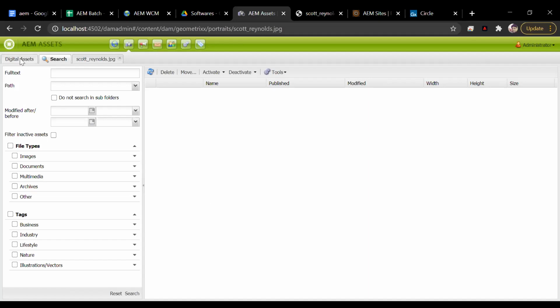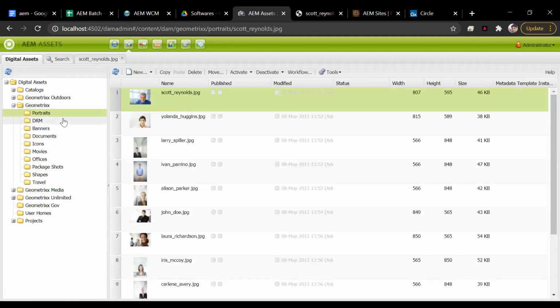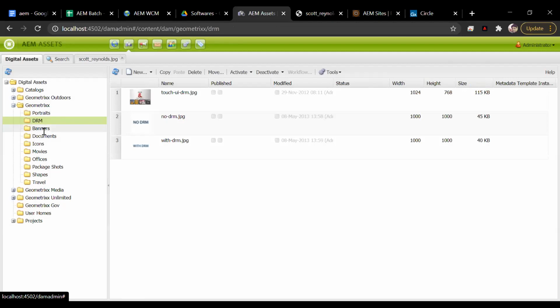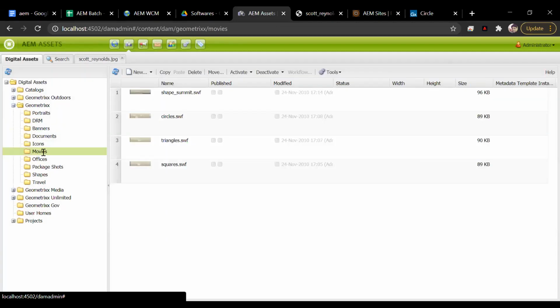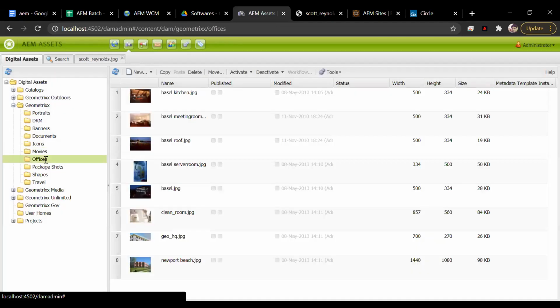All right, so you can see all the digital assets. It can be digital rights management. It could be banners. It could be documents. It could be icons. It could be video files, movies, office documents and whatnot. So this is all your DAM assets.